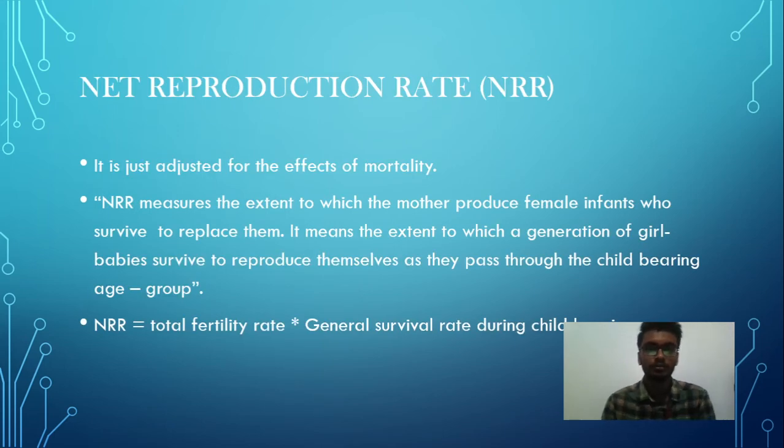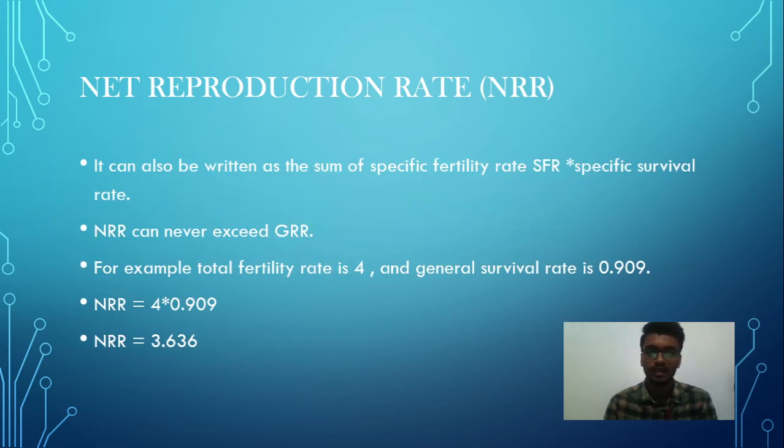Now, net reproduction rate. It is just GRR adjusted for the effects of mortality. NRR measures the extent to which mothers produce female infants who survive to replace them. It means the extent to which a generation of girl babies survive to reproduce themselves as they pass through the childbearing age group. NRR equals total fertility rate into general survival rate during childbearing age. It can also be written as the sum of specific fertility rate (SFR) into specific survival rate. NRR can never exceed GRR.